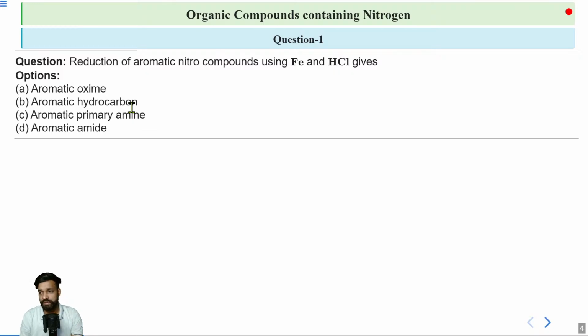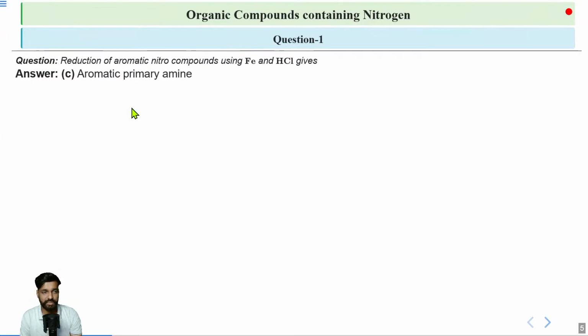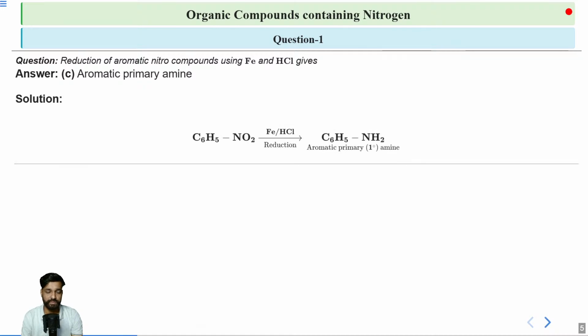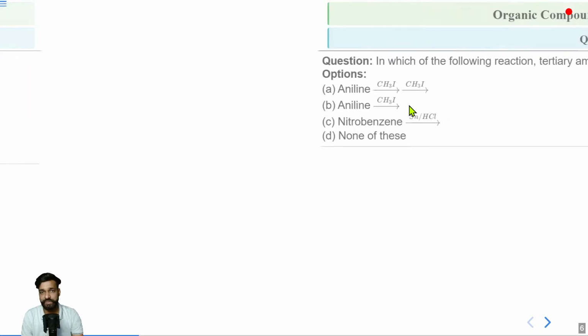Okay, the correct answer would be aromatic primary amine. If you treat nitrobenzene, C6H5NO2, with Fe and HCl, it will give you an aromatic amine, which is C6H5NH2. This is the final product.